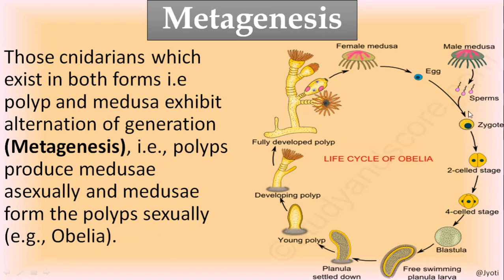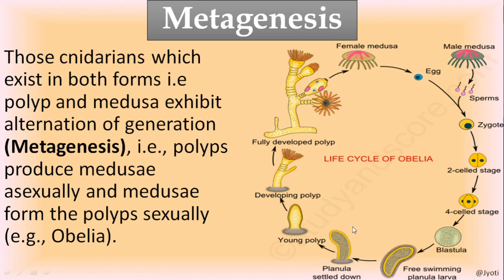Now the egg and the sperm fuse together to form the zygote. Then the zygote undergoes continuous mitotic division. Then it forms the different stages of the embryo. Then it forms a larval stage. So it involves a larval stage. That's why the development is indirect.